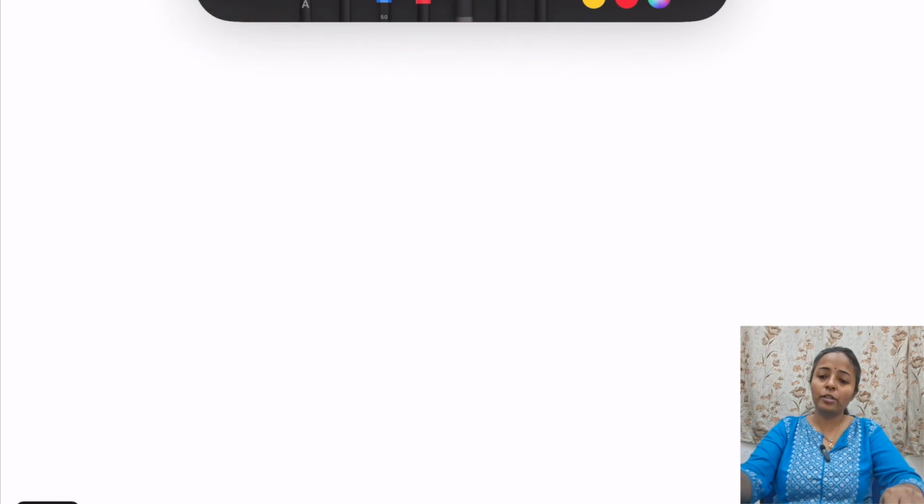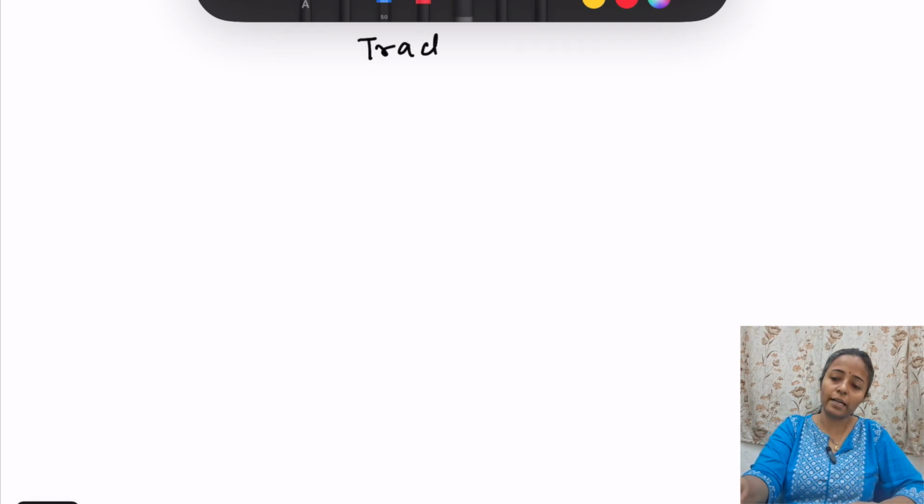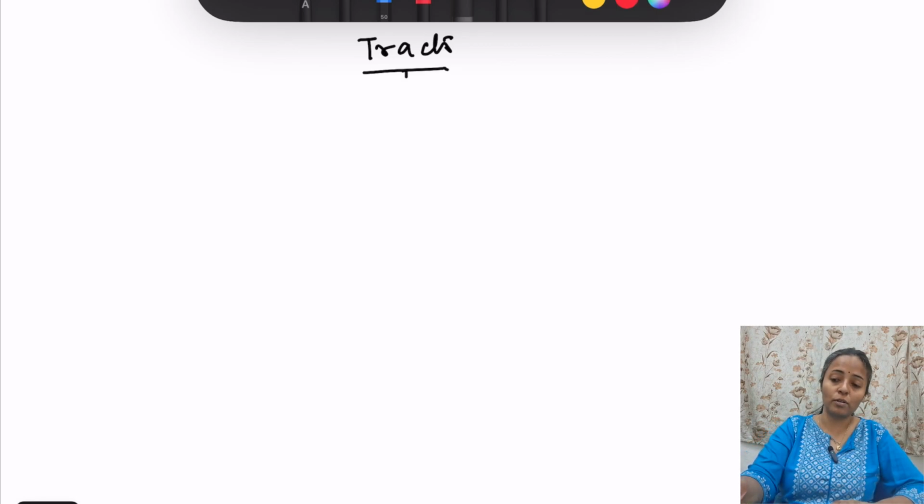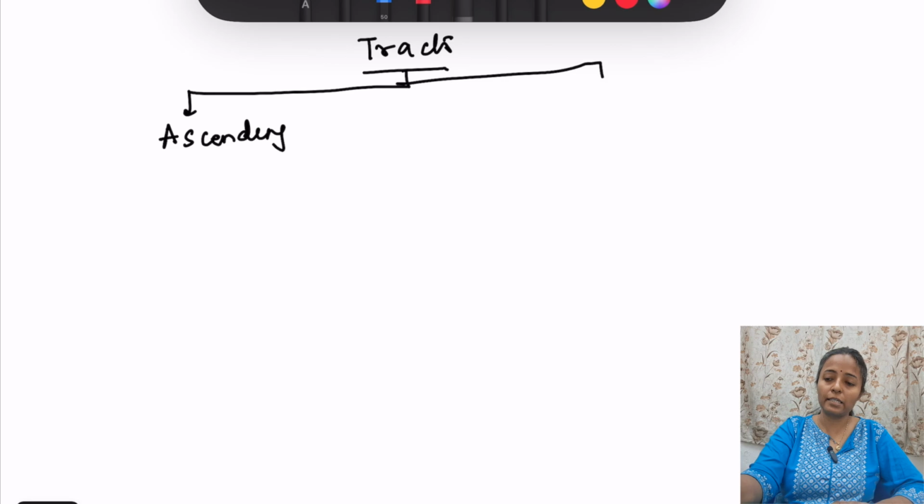Then moving on to the tracts. What are the tracts we are talking about? We are talking about ascending tracts and descending tracts. When we talk about ascending tracts, ascending means they are for sensory information. So we will mainly here discuss ascending. In motor system, we will talk about descending tracts. So ascending and descending. Descending is for motor.